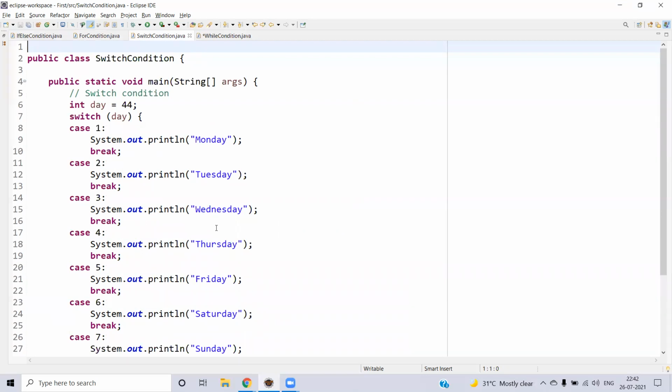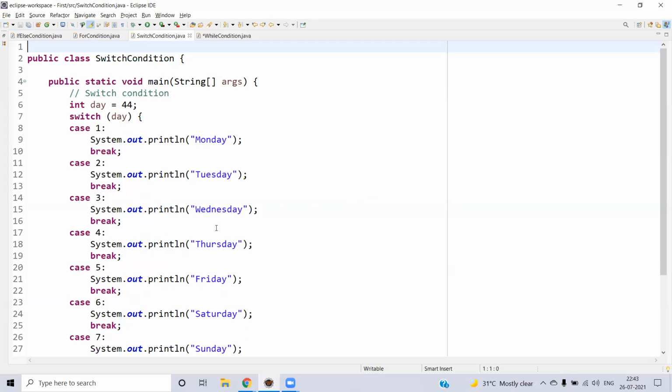Let's say you know how many times you want to iterate, and beforehand you know how many iterations you want to do. That time you will be going with the for condition. Inside the for condition again, if you have a list of items such as an array or collection objects, you will go with the enhanced for loop, or you will go with the normal for loop.